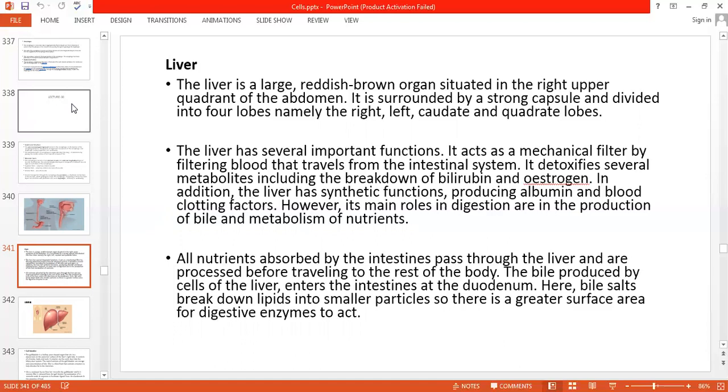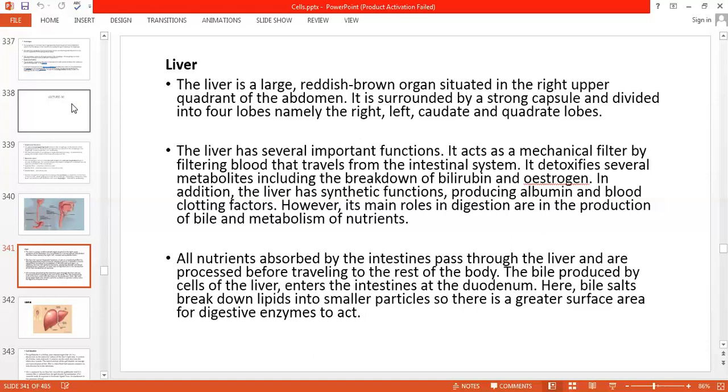It acts as a mechanical filter by filtering the blood that travels through the intestinal system. Its main function is to detoxify several metabolites, including the breakdown of bilirubin and estrogen. In addition, the liver has a synthetic function, producing albumin and blood clotting factors. But with digestion, when we are studying the alimentary system, we will focus on the secretion of bile and its accumulation in the gallbladder, which then enters the duodenum, and from the duodenum it will digest the fat.